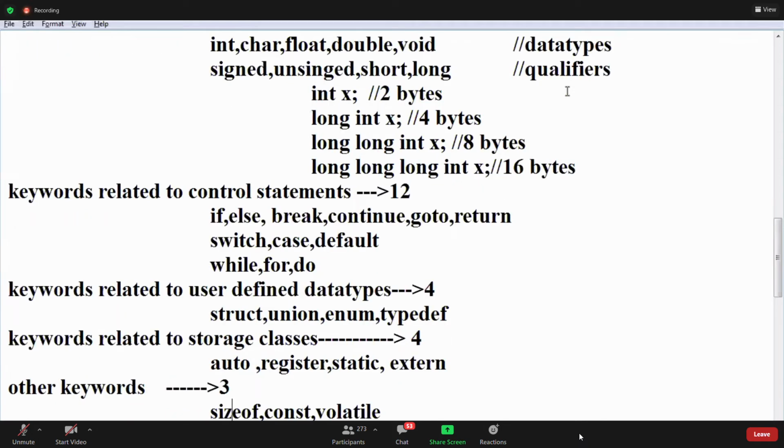Completed. These are the keywords. Main is not a keyword. printf is not a keyword. scanf is not a keyword. If we use a keyword as a name, we can't use it. These are the keywords. Next one is